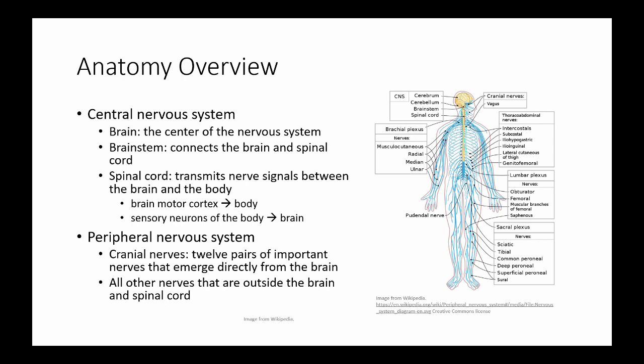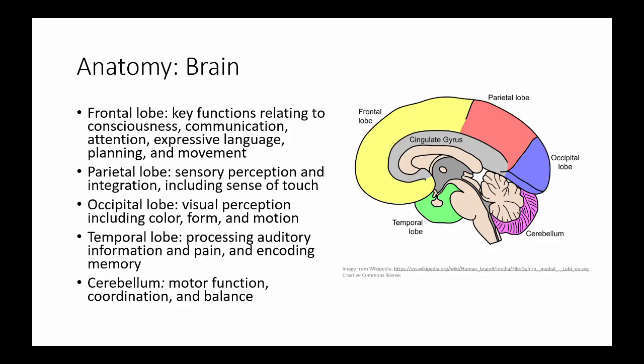The peripheral nervous system includes all the nerves that are outside of the brain and spinal cord. This includes the cranial nerves, which are 12 pairs of important nerves that emerge directly from the brain. The brain includes multiple lobes. The frontal lobe performs key functions relating to consciousness, communication, attention, expressive language, planning, and movement.